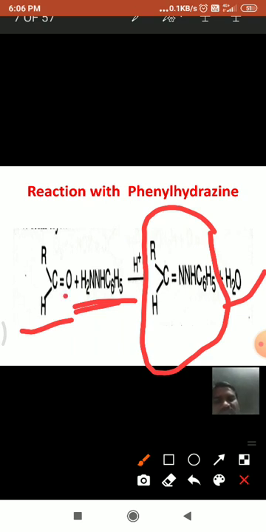See here, this water molecule is eliminated, and here is this double bond between carbon and nitrogen. See here, this is the product formed. This is phenylhydrazone. As it is aldehyde, this is aldehyde phenylhydrazone. Same as the reaction with hydrazine, but in place of hydrazine here, phenylhydrazine is there.